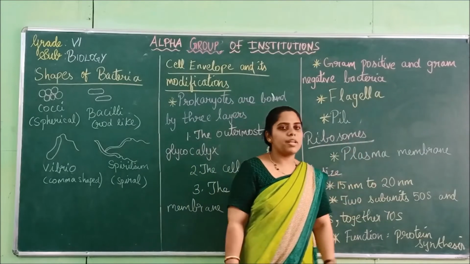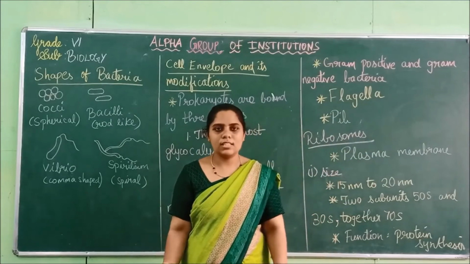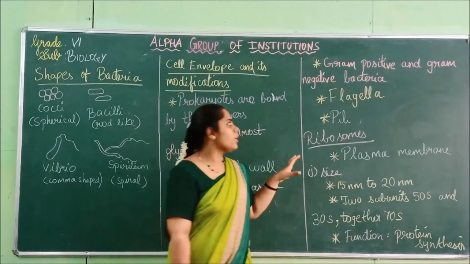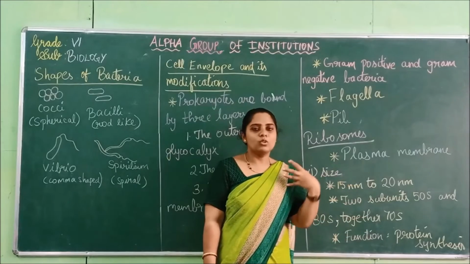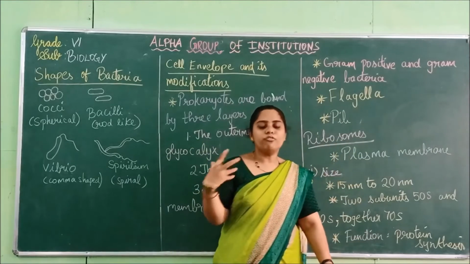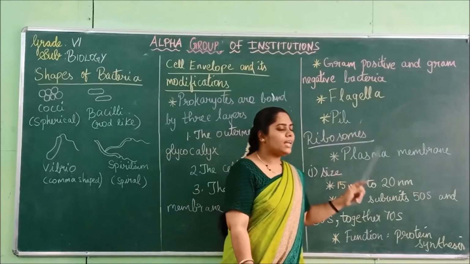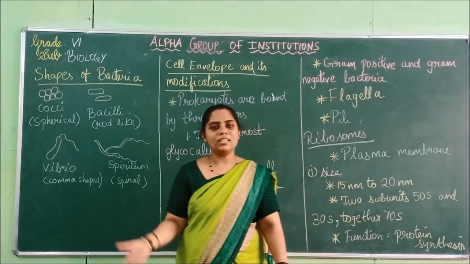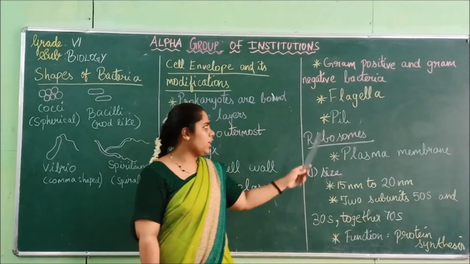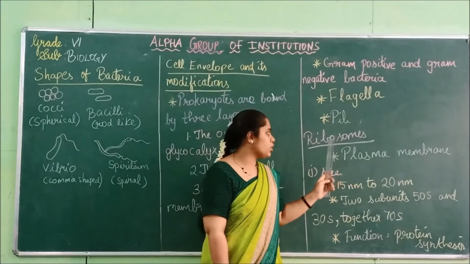Flagella are present for the movement of cells. Some bacteria may be motile or non-motile. Motile means movement. Those moving bacteria have flagella for movement, and pili are also for movement, and they also help in the synthesis of protein. So these are the 2 structures and their functions.